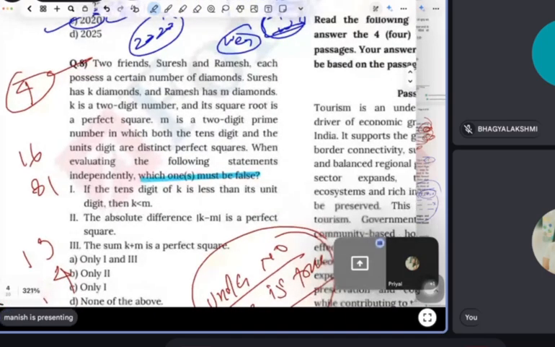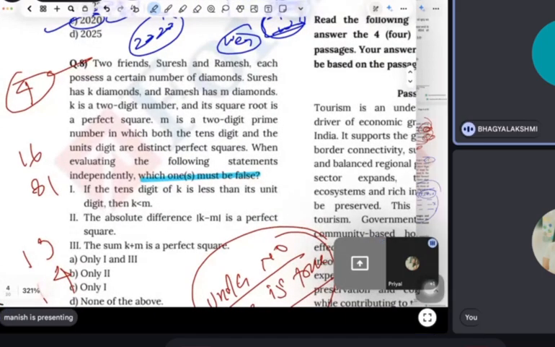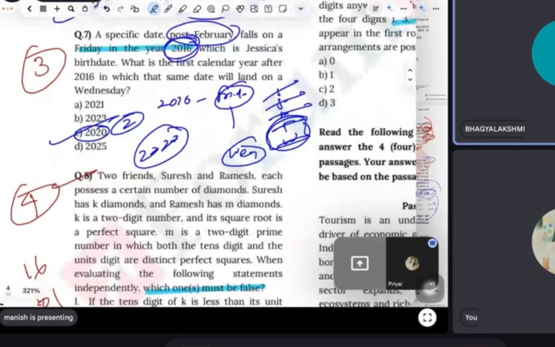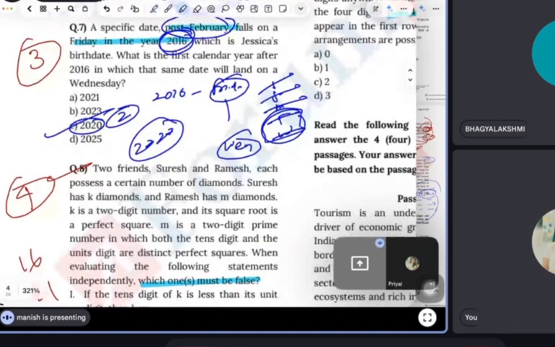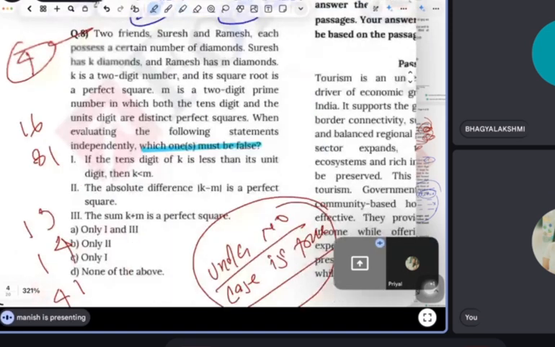Bhagya, read this question. Two friends, a specific date post February is given. So after February, we will not consider 2016 to here, right? Yes. I told Priyanka this thing. I think. I'm asking.